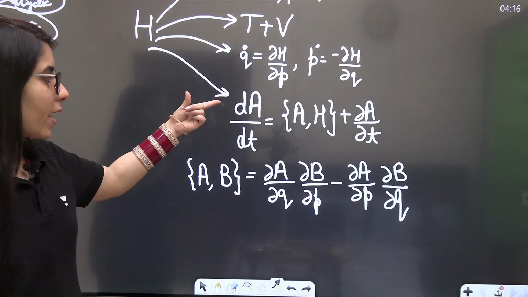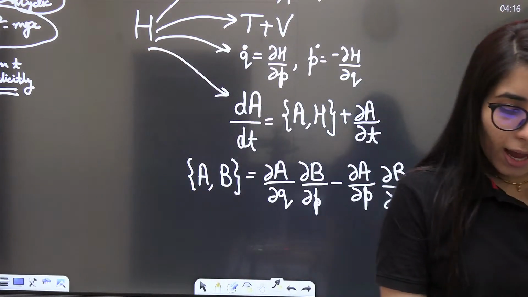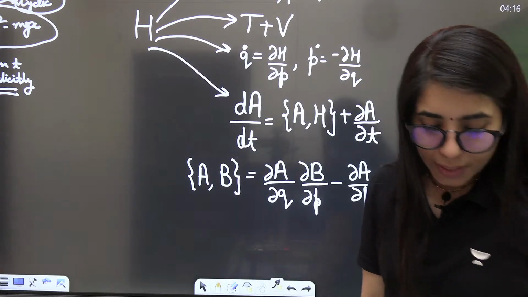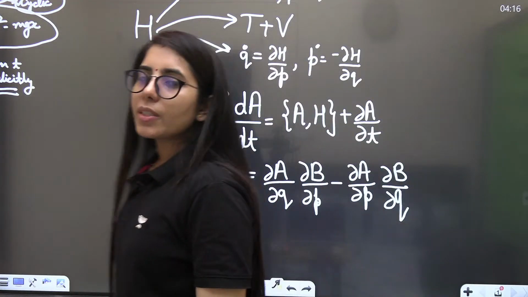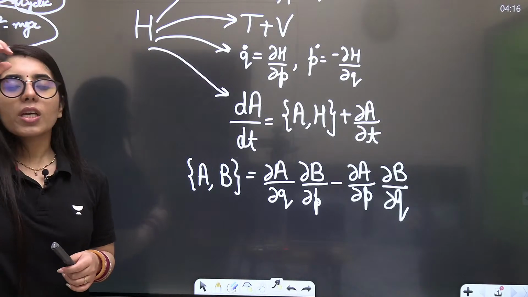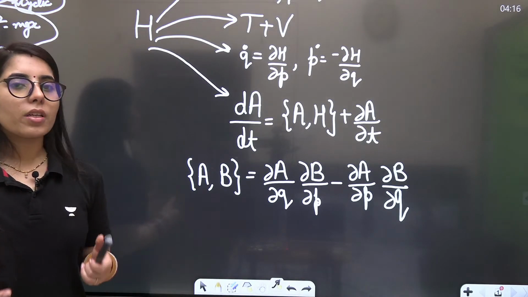So when you are finding the total time derivative of any function, in that case you have to take the Poisson bracket, because this notation can represent anything. At different places they can give you this notation for different things. It can represent different points and different things.